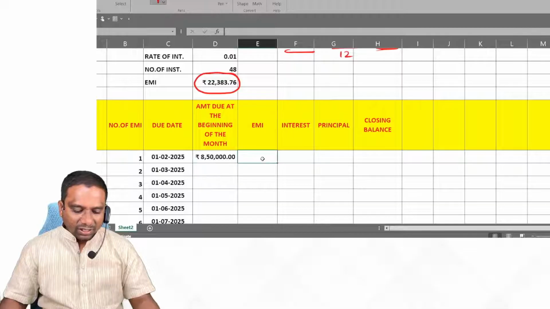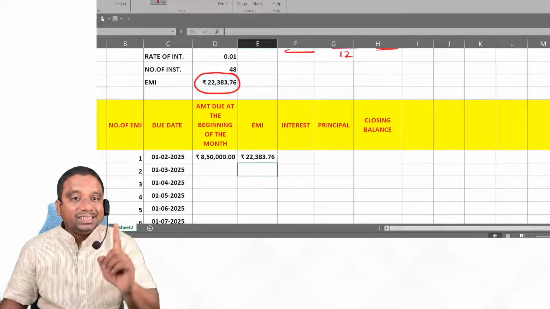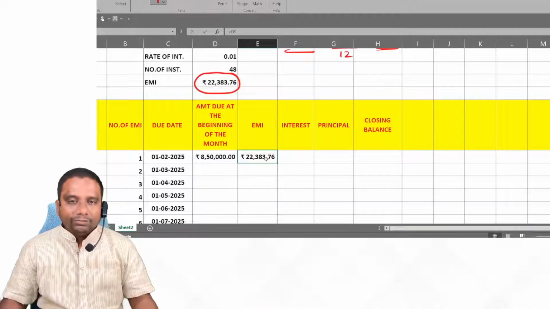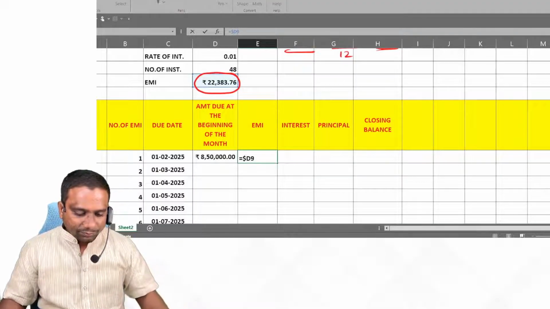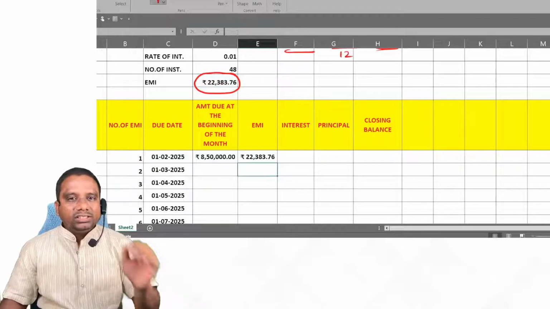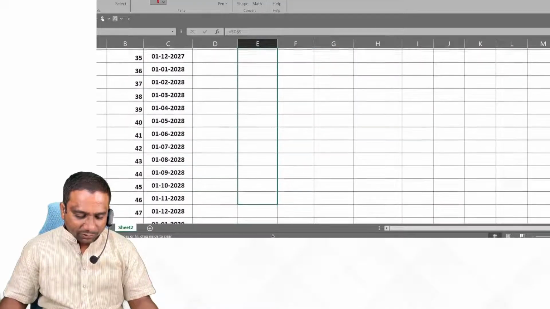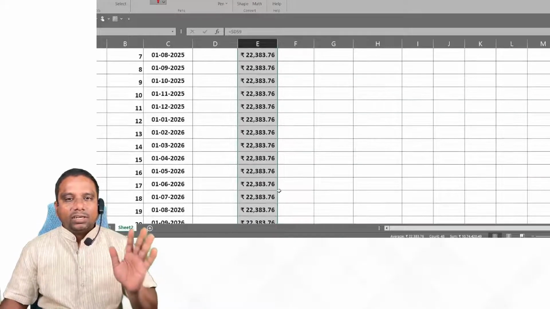Now, what is the EMI here? This one only, so it is equal to this one. And this EMI is fixed. We should not change the EMI. Every month this is fixed. For that, first we have to freeze this cell. Do it like this. Now this cell is frozen. So drag this column till 48 months. That's it. This EMI is fixed till 48 months.